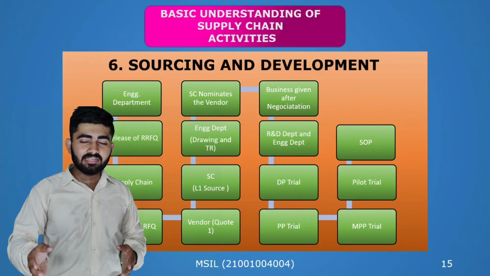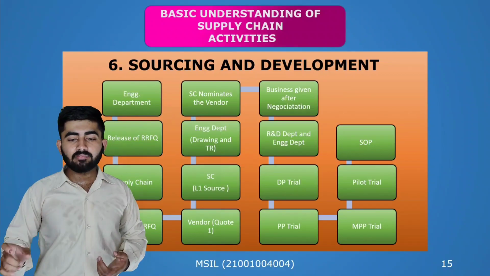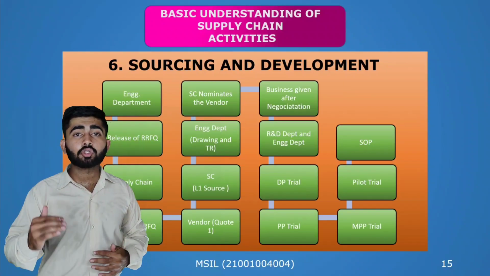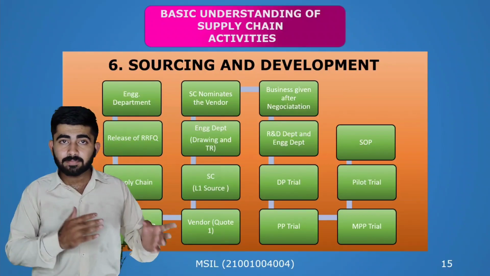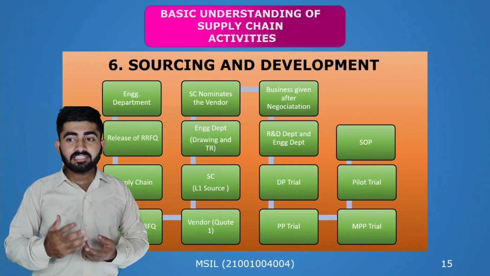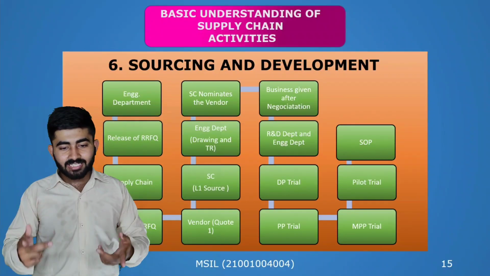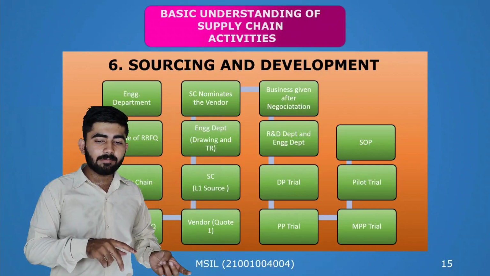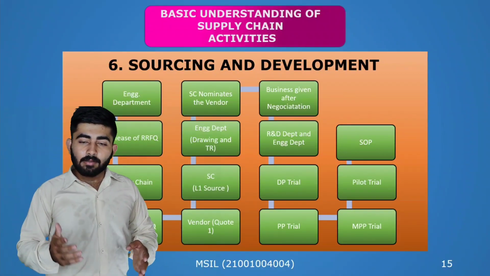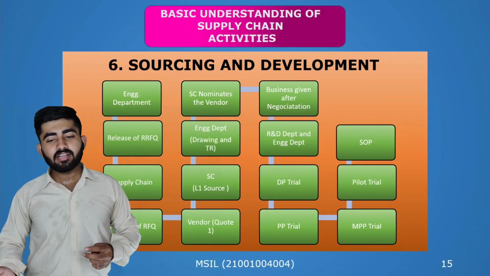Then supply chain department chooses the L1 vendor. L1 vendor here means the vendor which has quoted the least price, and regardless of the price, it is measured by quality and quantity, which is checked by the engineering department and quality team. Now supply chain nominates the vendor. Business is given to the vendor after negotiation.